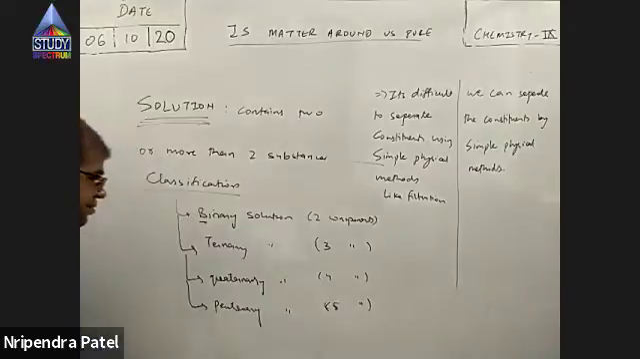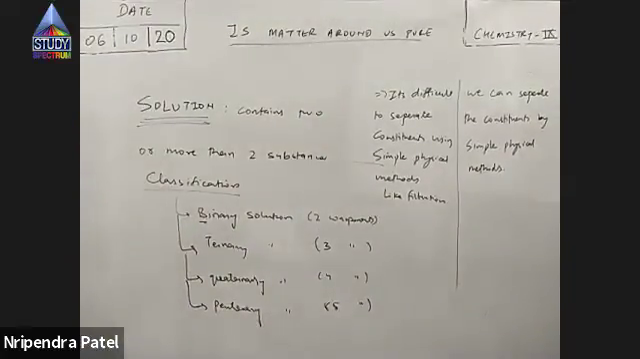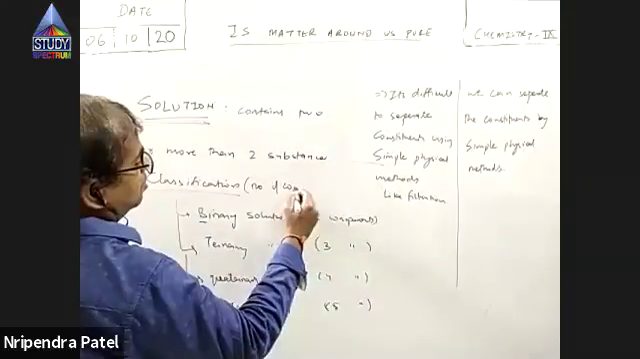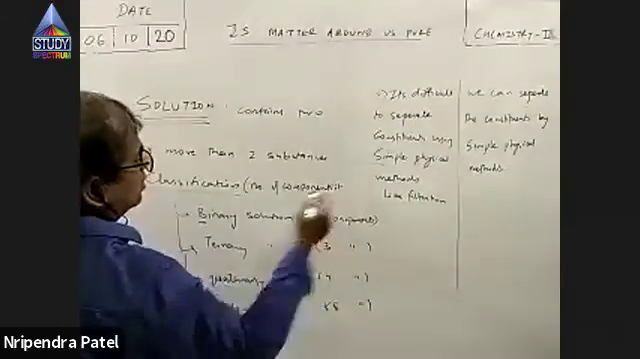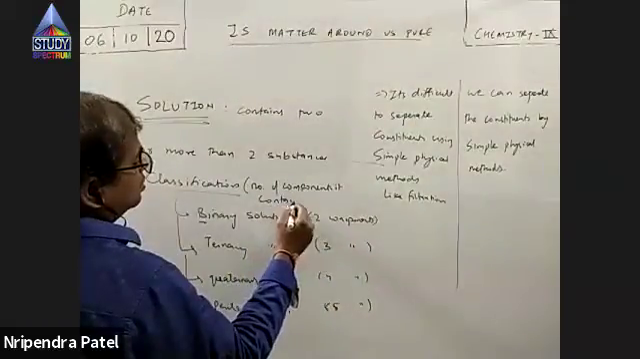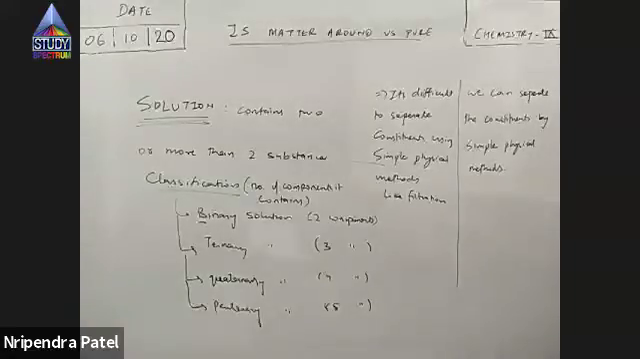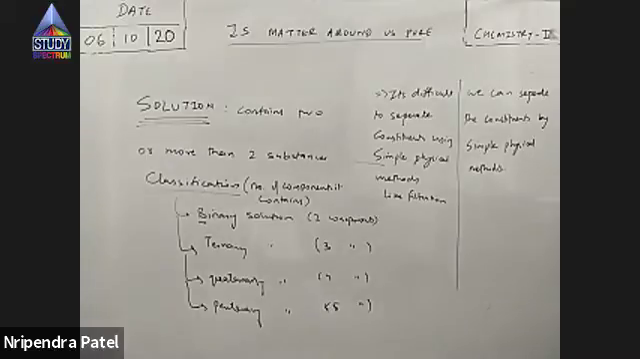So this is the classification of solution on the basis of the number of components it contains. If it contains two components, then it is known as a binary solution. If it contains three components, then it is known as a ternary solution. If it contains four components, then it is a quaternary solution, and so on. Okay. Not a very important classification, but yes, it is.